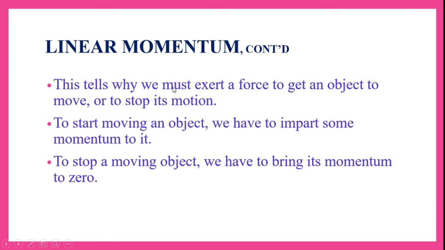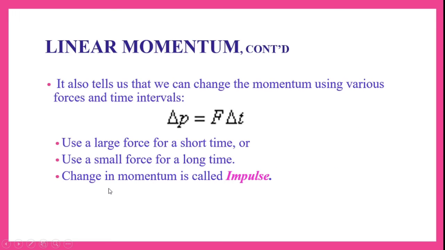This tells why we must exert a force to get an object to move or to stop its motion. So with this we can say that only when a force is exerted on any object can we move the object or stop the object. To start moving an object, we have to impart some momentum to it, or to stop a moving object, we have to bring its momentum to zero. In either case, we have to use force in order to impart momentum or to bring its momentum to zero.